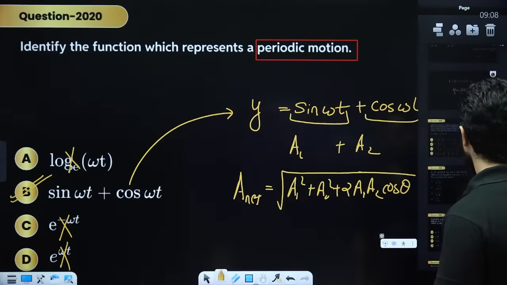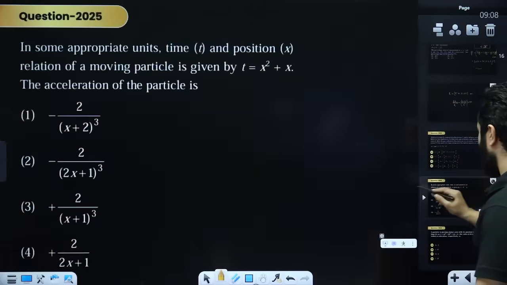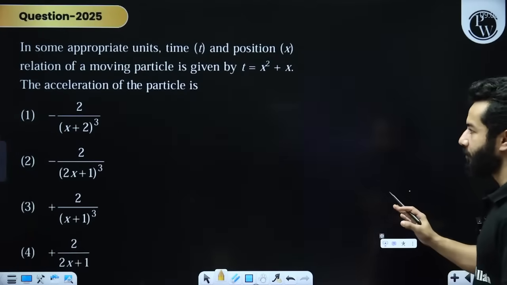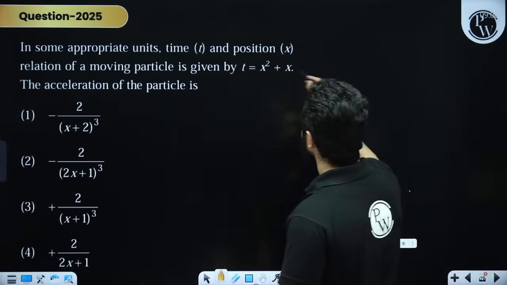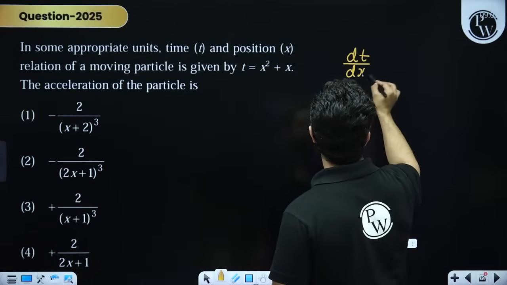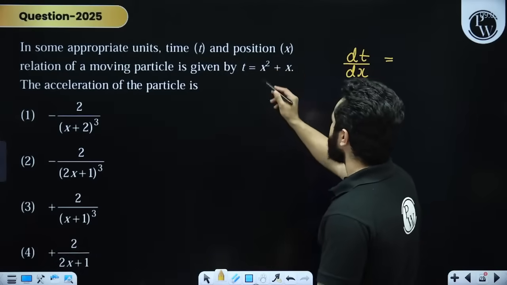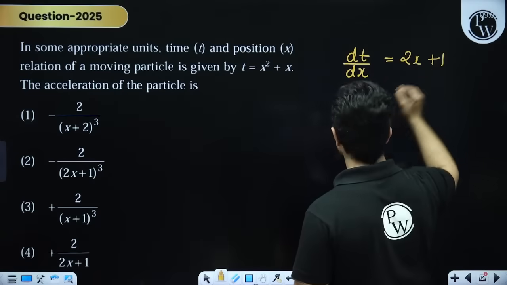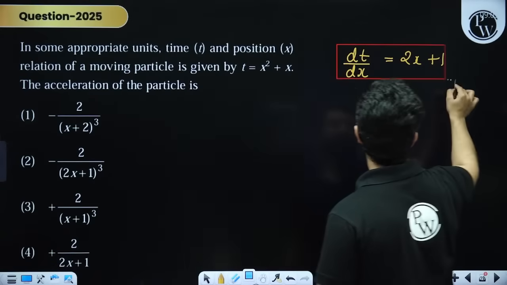If let's suppose they are going to give you a question like this, although now there is a less chance that they are going to give a similar problem, but please remember in these types of problems, simply find out dt by dx first, right? t is written as x square plus x, so dt by dx will be 2x plus 1, right?